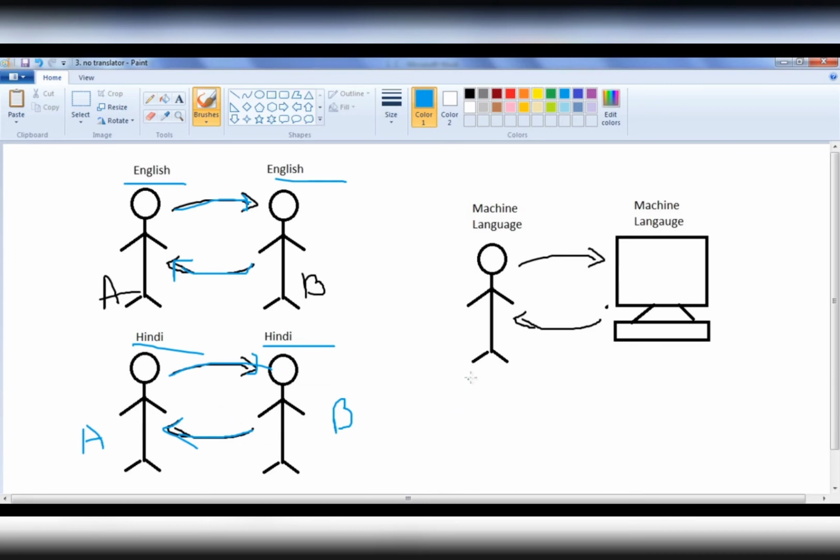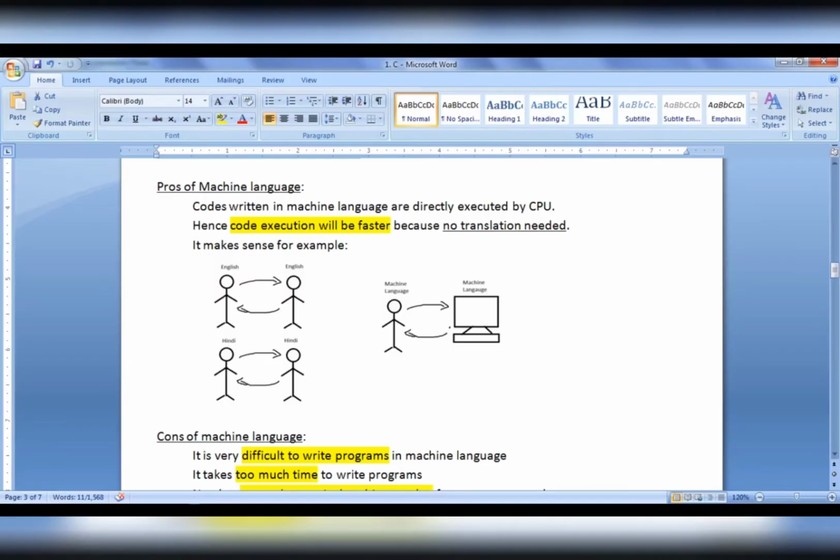Similarly, if a programmer knows machine language very well and tells something in machine language to the computer, the computer also knows machine language, hence it can understand, perform the operation, and give the result back in machine language, and the programmer can understand it. So there will be no communication problem if both of us know machine language. That is the reason we need to learn machine language.